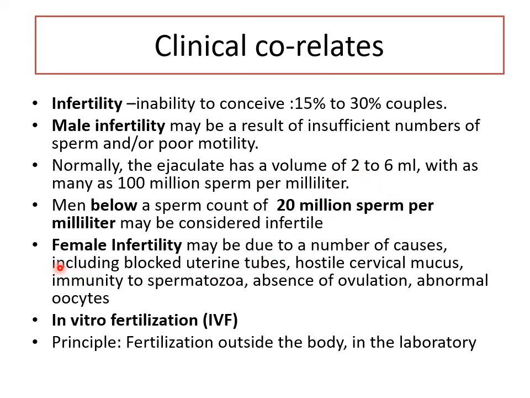Now, female infertility may be due to a number of causes, including blocked uterine tubes. Then the oocyte cannot travel to the site, or the sperm cannot reach the site of fertilization. If the cervical mucus composition is very highly acidic or infected, all the sperm die in the tract, or there are immune complexes acting against the spermatozoa. If ovulation cycles are not normal, that means hormones are not being secreted normally, either by the pituitary or by the ovary, or if the oocytes themselves are of abnormal structure. So many factors can come into play, right?